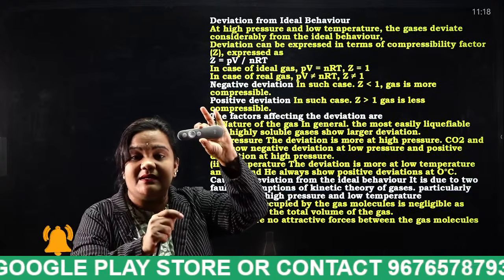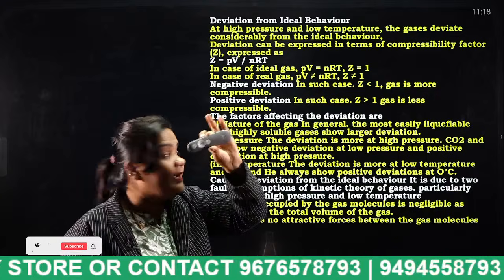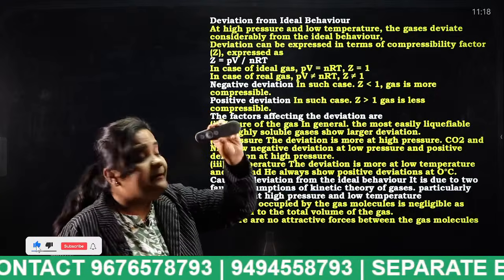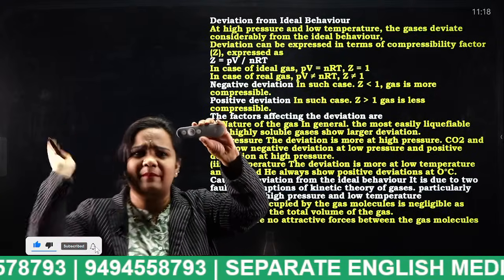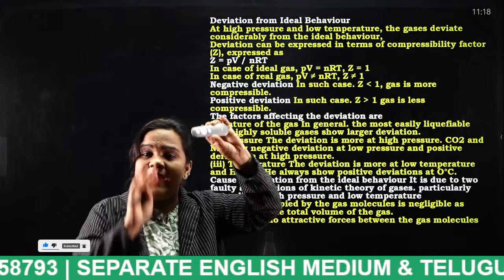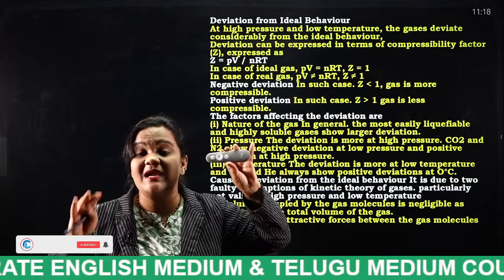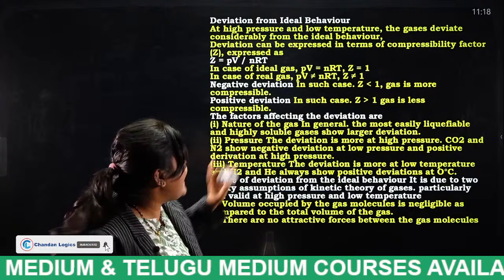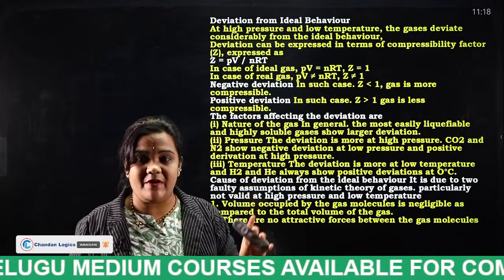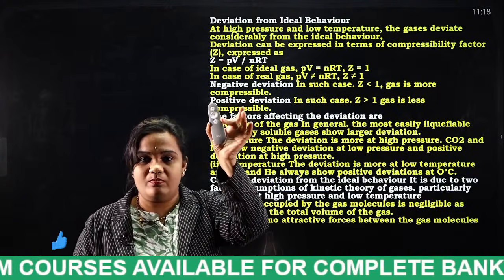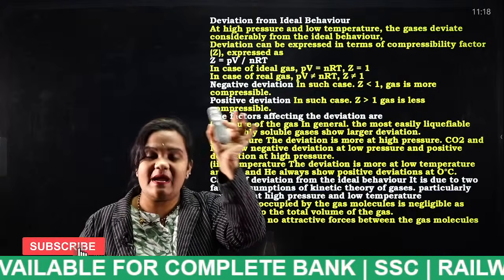If this solid is at high pressure and low temperature, that means I am beating it, I am giving pressure and I am heating it. Generally I am explaining, students. So what is this actually? Deviation from ideal behavior. That means it is ideal now and it will behave ideally.